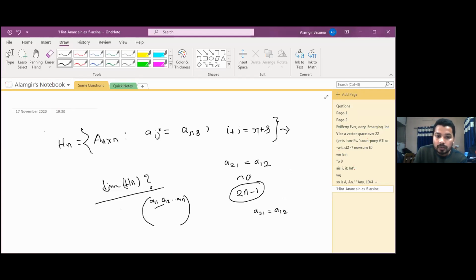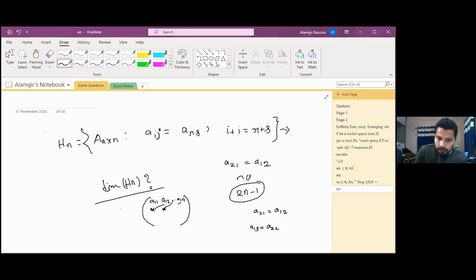That means this element will depend on this one, we cannot choose it freely. Again, here is A13 and here is A22, but A13 is the same as A22, so this one also we cannot choose freely.